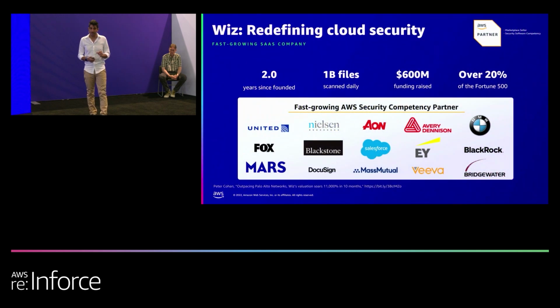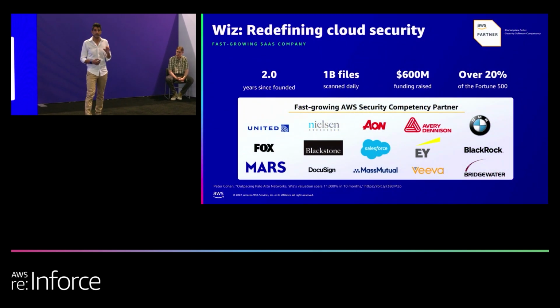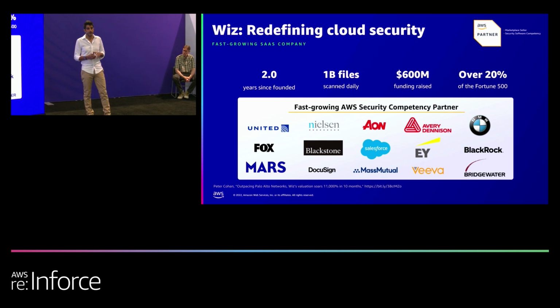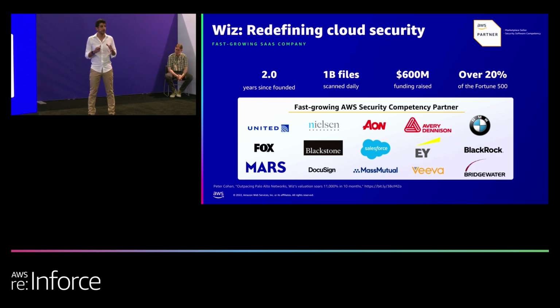A little bit about the company, we founded Wiz 2 years ago in order to do cloud security differently. We realized that cloud security became way too complex. It requires understanding of very complex systems. And this is when we founded Wiz. In the 2 years of our existence, we raised more than $600 million from the best VCs out there. But the more important thing is that we already gained trust from more than 25% of the Fortune 500 companies, alongside hundreds of other companies. And you can see the leaders of different industries using Wiz today to protect their cloud environments.